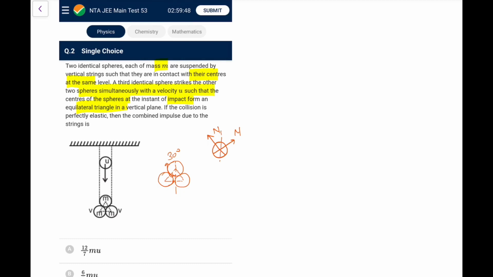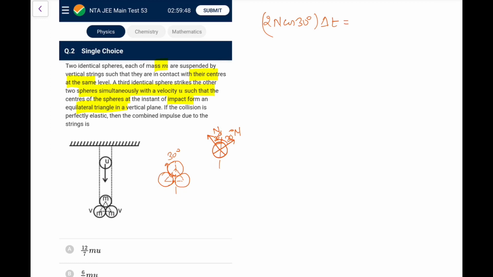And if I make it out, the angles will be 30 degrees. Just check the geometry first. So first of all, the impulse that acts on this sphere would be 2N cos 30 degrees into delta t, and that would be equal to the change in its momentum.